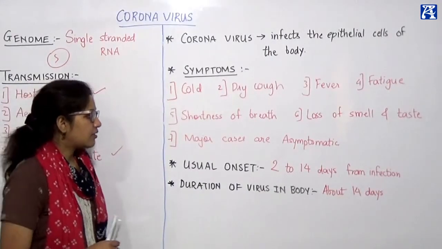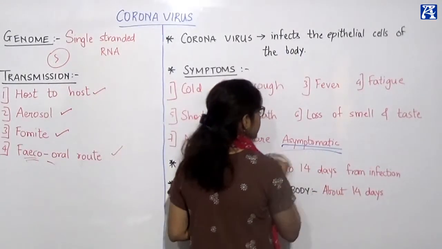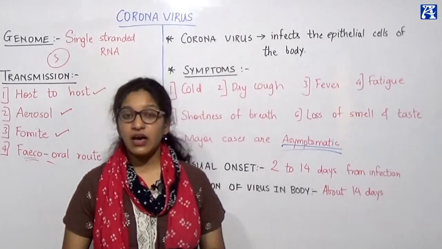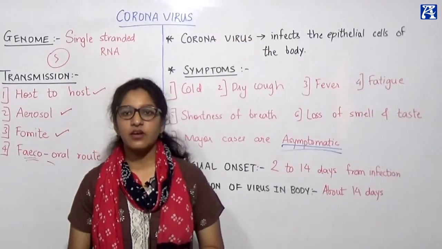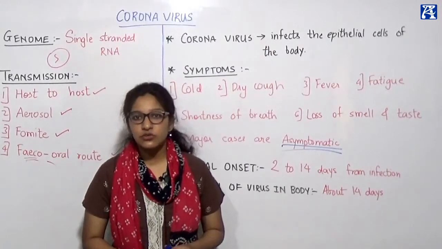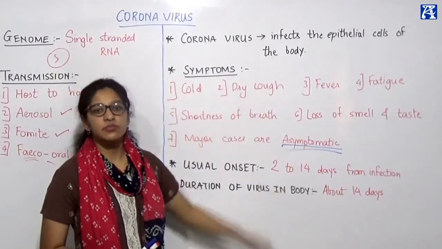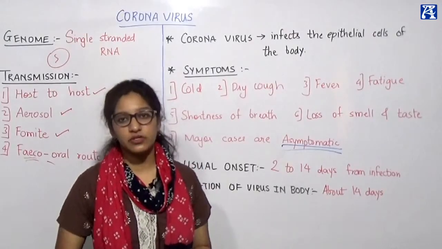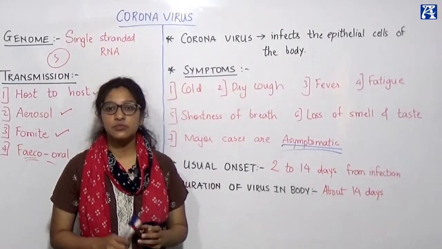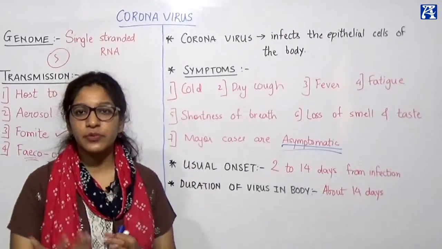Another major point is that the majority of the cases are asymptomatic. Yes, very importantly, asymptomatic, a concept which is very misunderstood. What happens is when people have stronger immunity, a very strong fighting body, when the virus gains entry into that person's body, the virus is not able to show these symptoms. The virus does not affect the body of the patient, which is why the patient becomes asymptomatic. Asymptomatic means that there is no symptom or no presence or depiction of the disease.